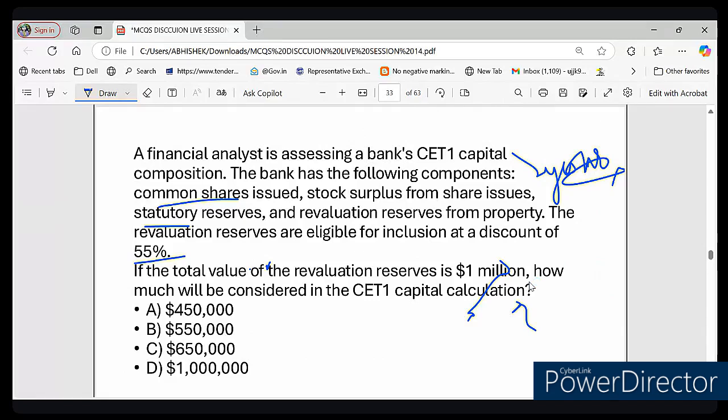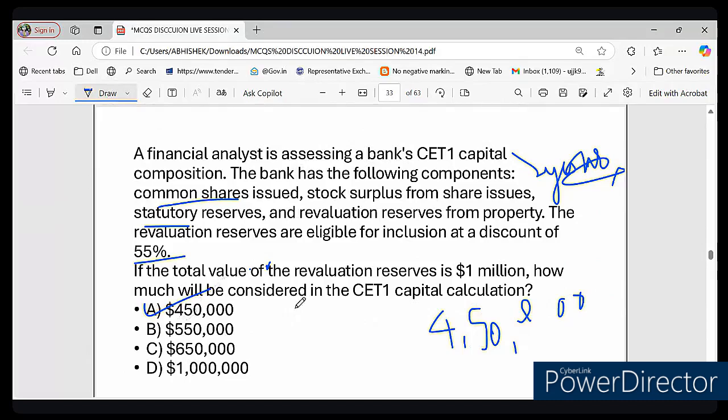I think it is 10 lakh, not 1 lakh. 1 million means 10 lakh dollars. So if you calculate 45% of this 10 lakh, you will get 4 lakh 50,000, right? So option A is correct.